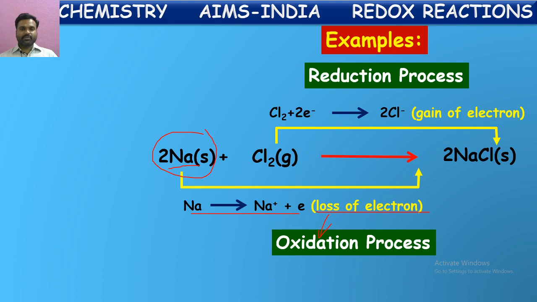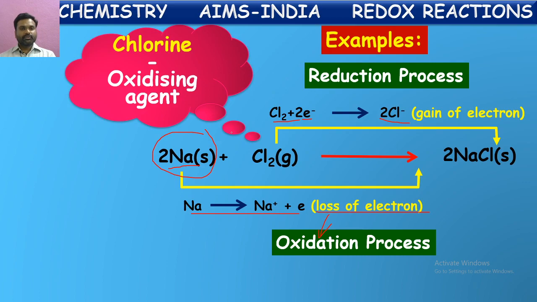And chlorine is gaining electrons and forming chloride ion. So here gaining of electrons is taking place. The gain of electrons is called reduction. Chlorine is reduced. Now, oxidizing and reducing agents.